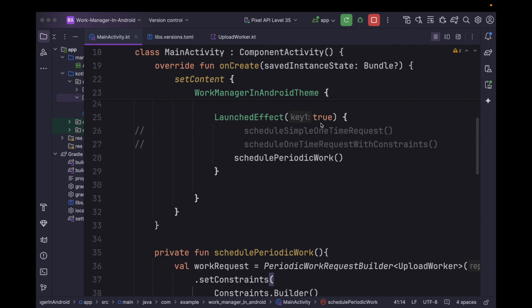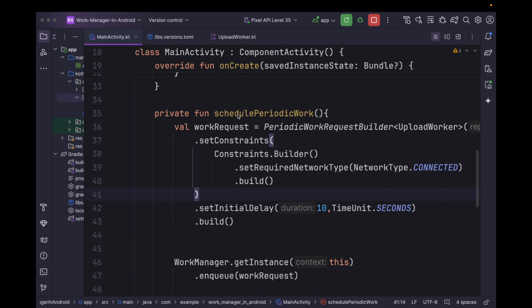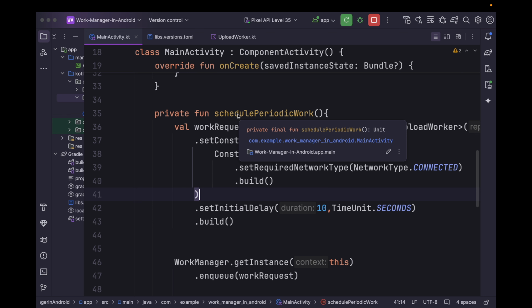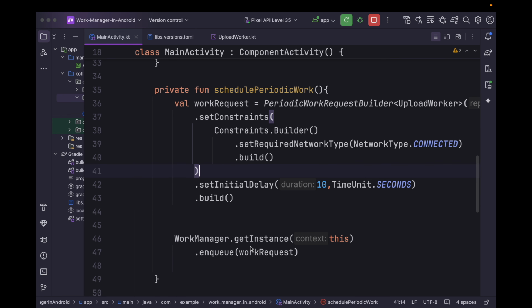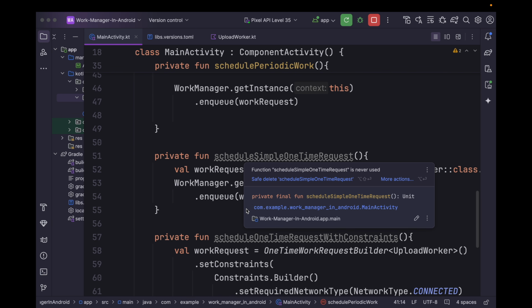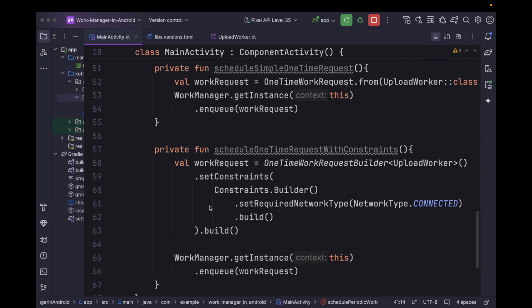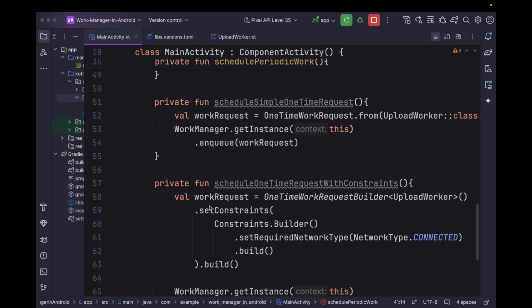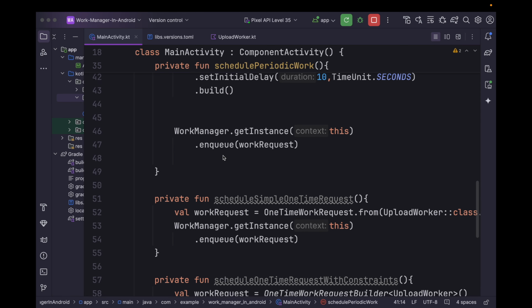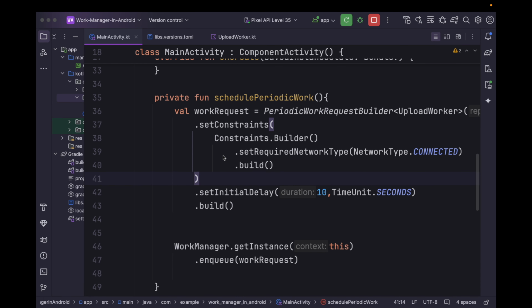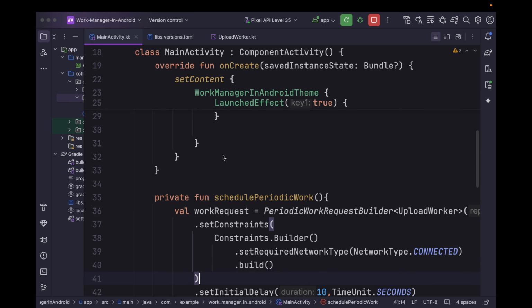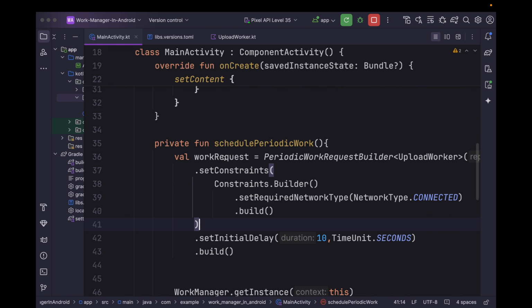Now, sometimes you might want your works to get executed immediately, like this work request get executed only when there is sufficient resources and the criteria are met, but sometimes you want your works to have the highest priority. So for that, we can make use of set expedited.